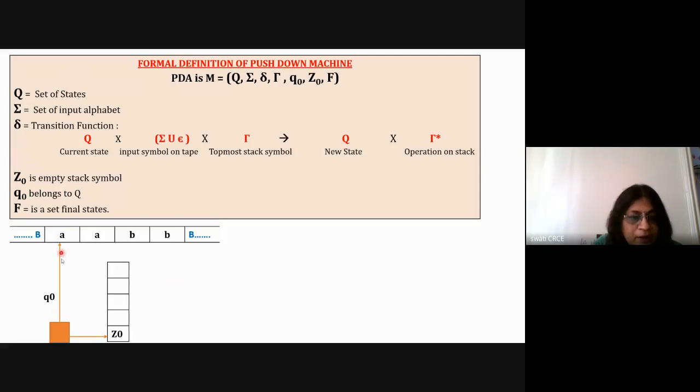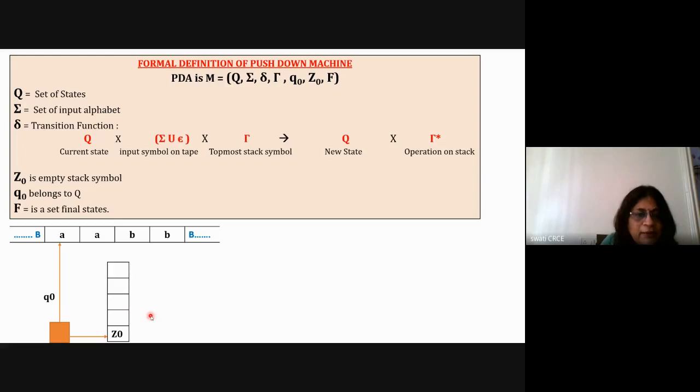Initially, it is in state Q0, and it is reading small a and Z0. After reading this, what will be the logic to solve this problem? I need to keep the count of how many A's there are. And then for B's, I can remember that for this B, this was the A. For this B, I can say that this is the A. So my logic will be: push all A's on the stack, and for B's, pop the elements from the stack.